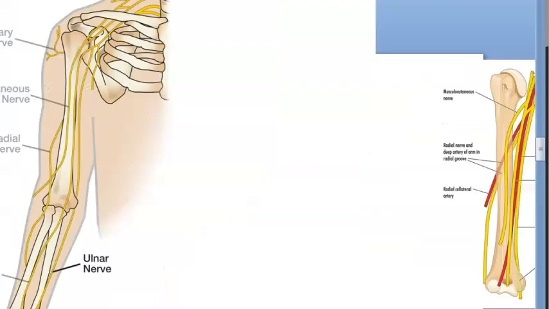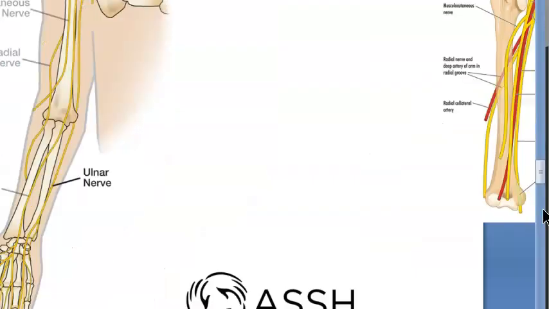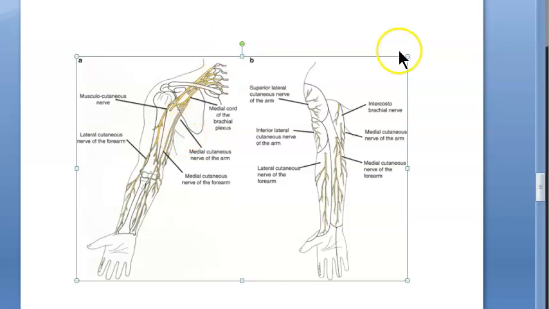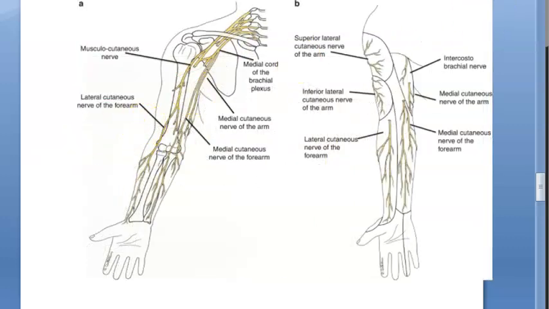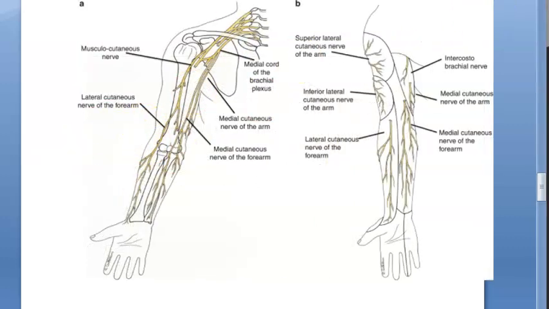Okay, 2 more nerves we have to learn, guys. These 2 nerves are the medial cutaneous nerve of arm and medial cutaneous nerve of forearm. Okay, both of these they are saying will pierce the deep fascia. Arm and forearm, medial cutaneous, not the lateral one. Lateral also is there. Remember, on the medial side, the medial cutaneous nerve of arm and forearm will pierce the deep fascia. Okay.